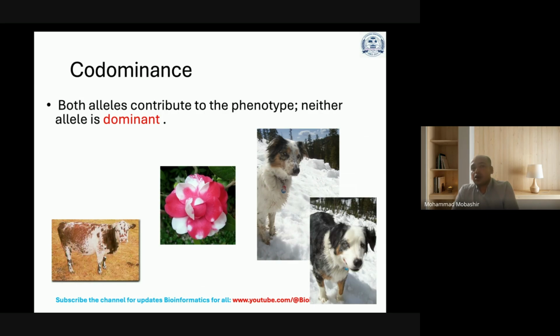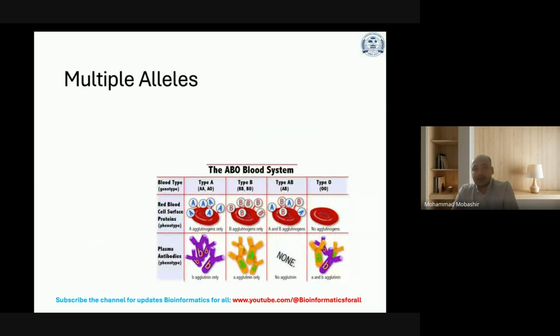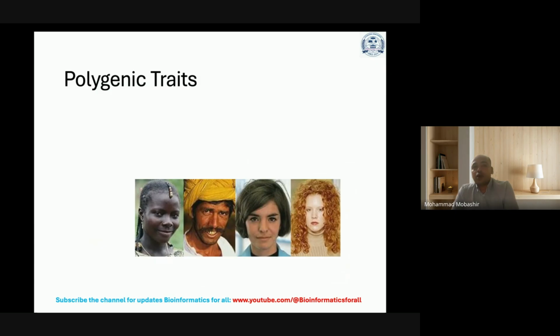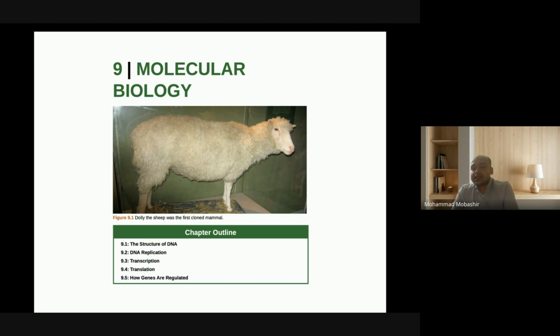Here you can see it in roan cattle. Now, multiple alleles: more than two allele possibilities are present, and these examples represent blood group. Then polygenic traits are controlled by more than one gene, for example, skin color.